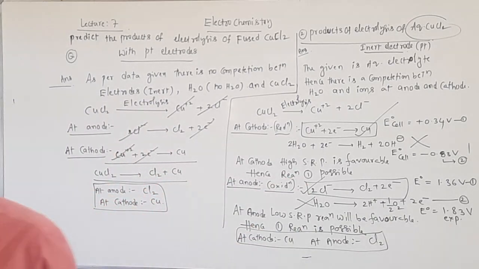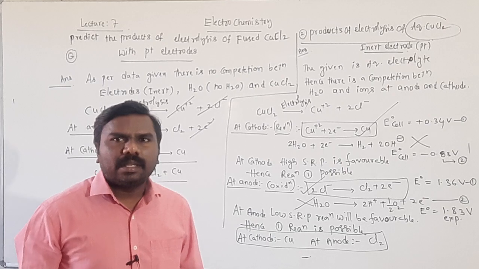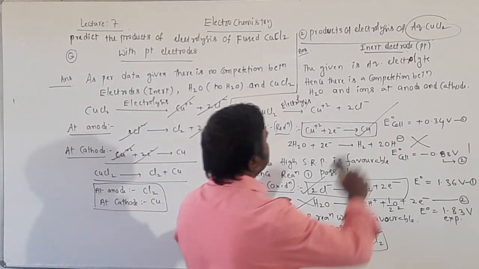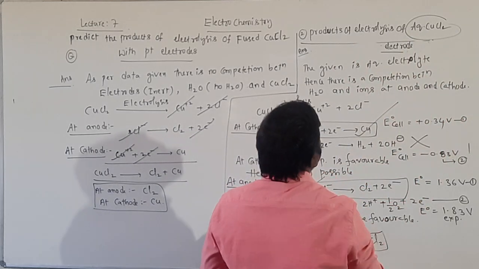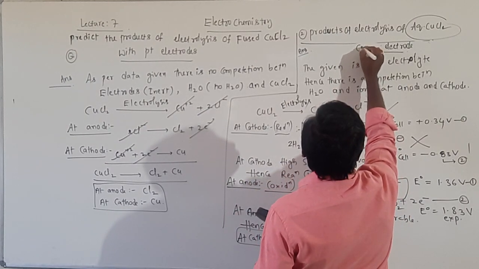That's it. Next, after this, one example I will take with reactive electrodes. Here it is a platinum electrode I am taking; instead of the platinum electrode, I am now taking a copper electrode.